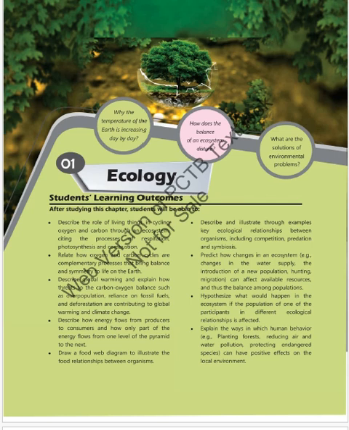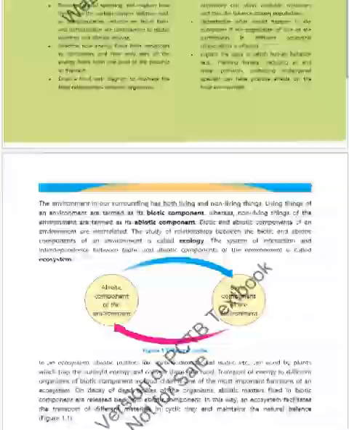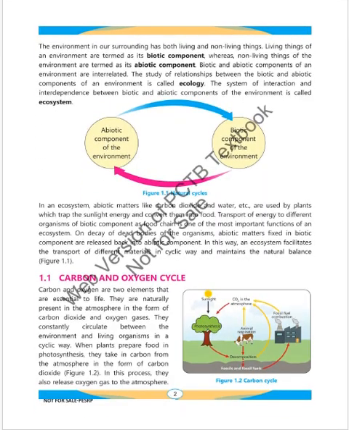Students will also be able to hypothesize what would happen in the ecosystem if the population of one of the participants with different ecological relationships is affected. Explain the ways in which human behavior, that is planting forests, reducing air and water pollution, protecting endangered species can have a positive effect on the local environment. Let's move to the chapter.